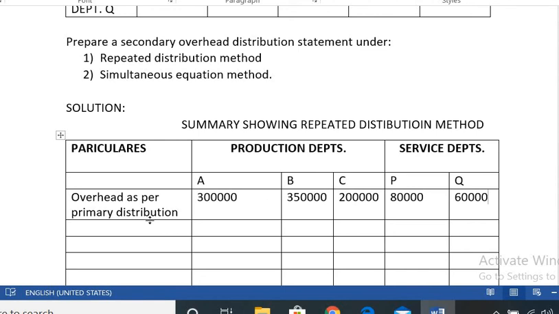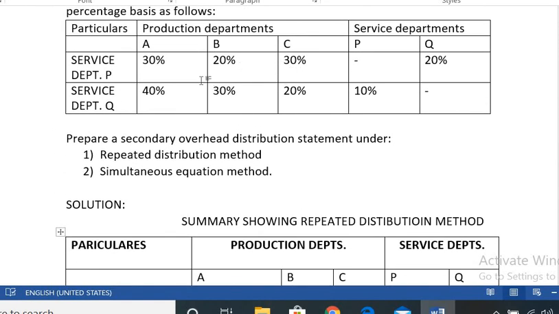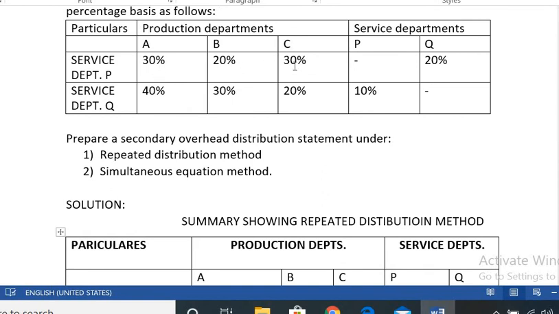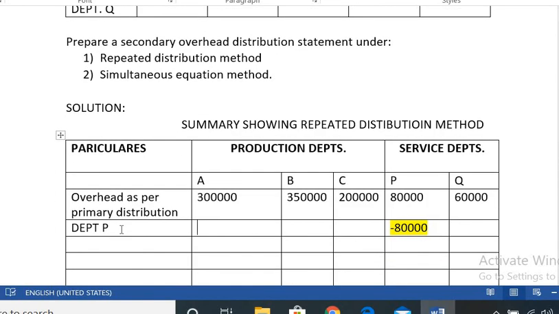The next first step is very important. You have to reapportion to the production departments. First we take service department P, which is 80,000. Write it here, 80,000. This 80,000 we have to redistribute to the production departments and service department Q in the given ratio 30%, 20%, 30% and 20%.